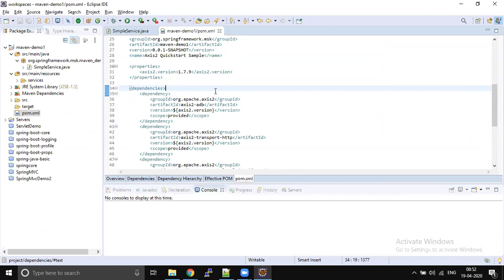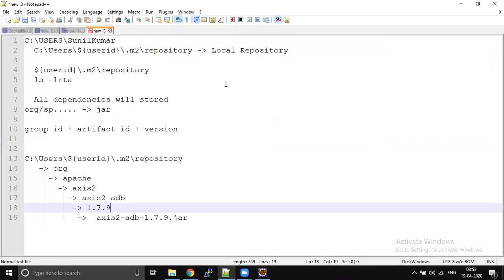Okay, so this is how the dependencies will be resolved in a Maven project with respect to the local repository. So now we understood, right? What is the local repository? For every system, a local repository is created for Maven.